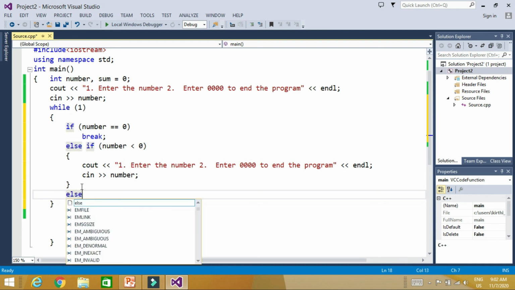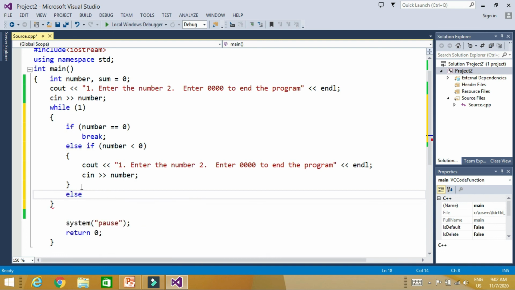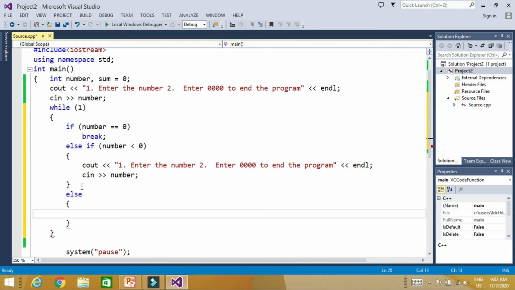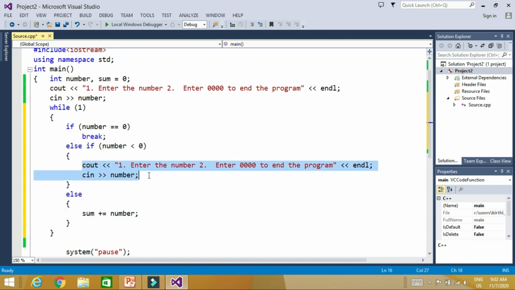Else, if it is not the case, it means number is going to be a positive number. So we will write sum plus equal to number, and again it should ask for input until it encounters a 0.